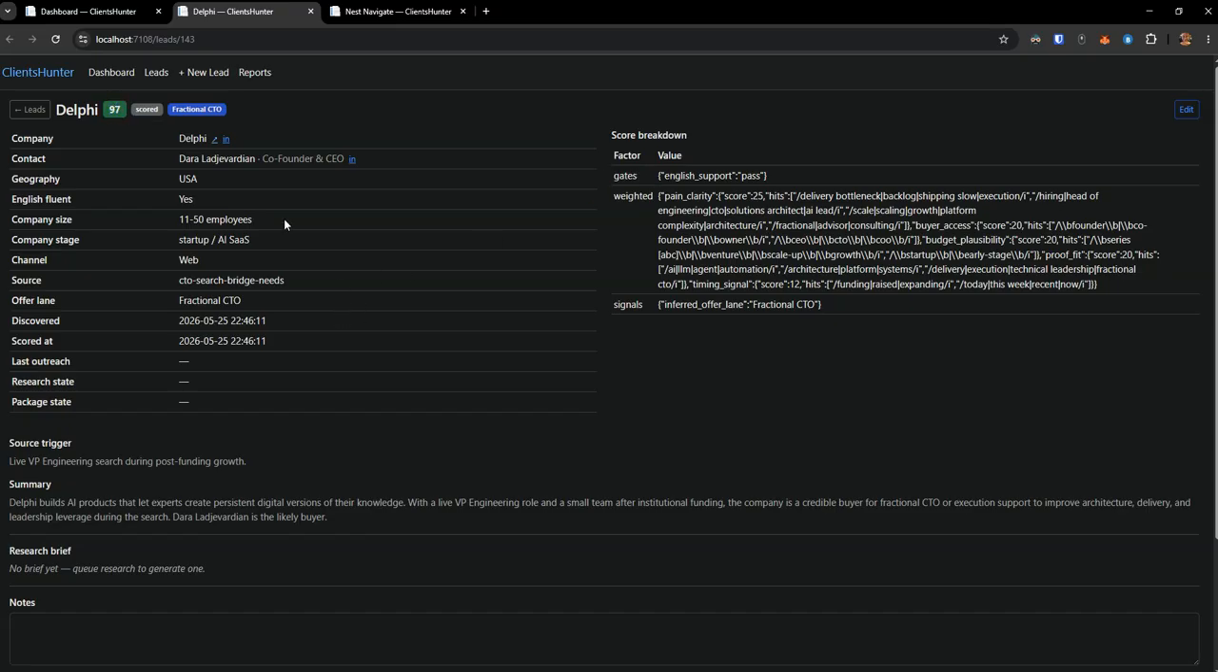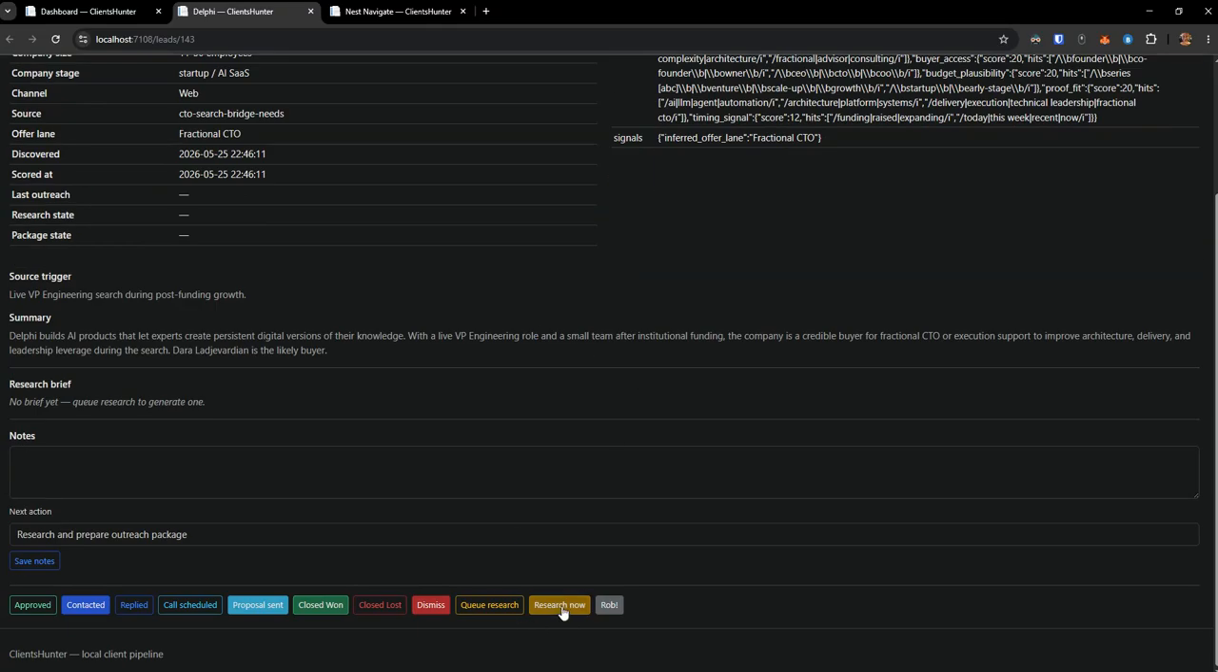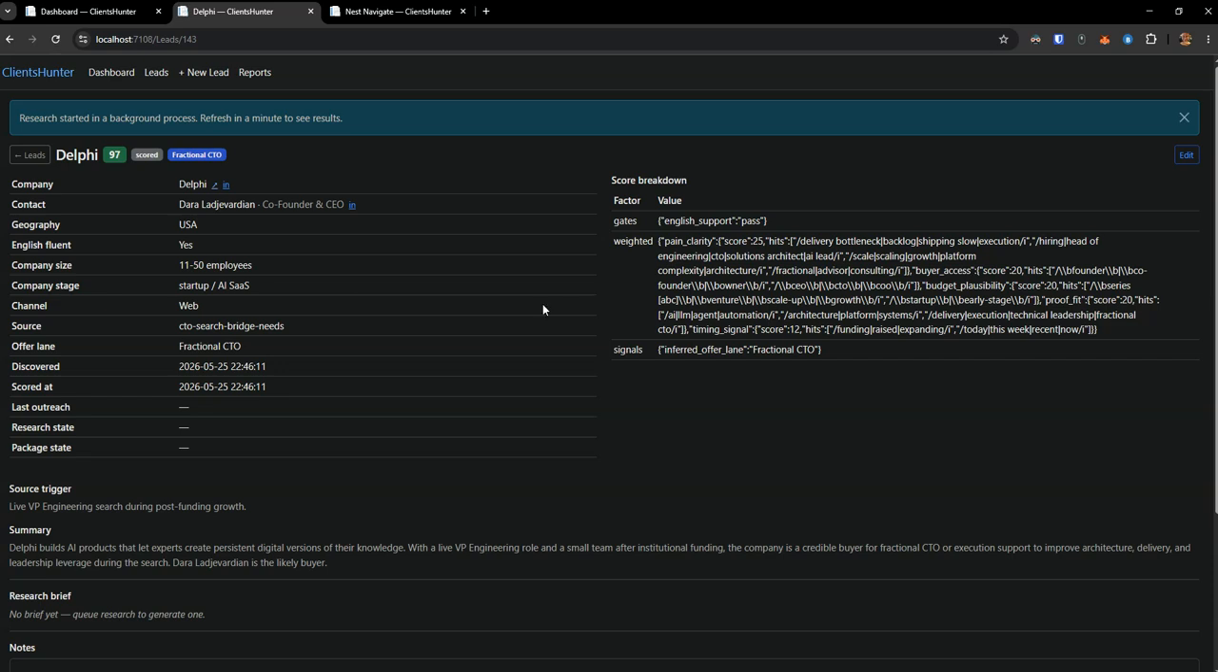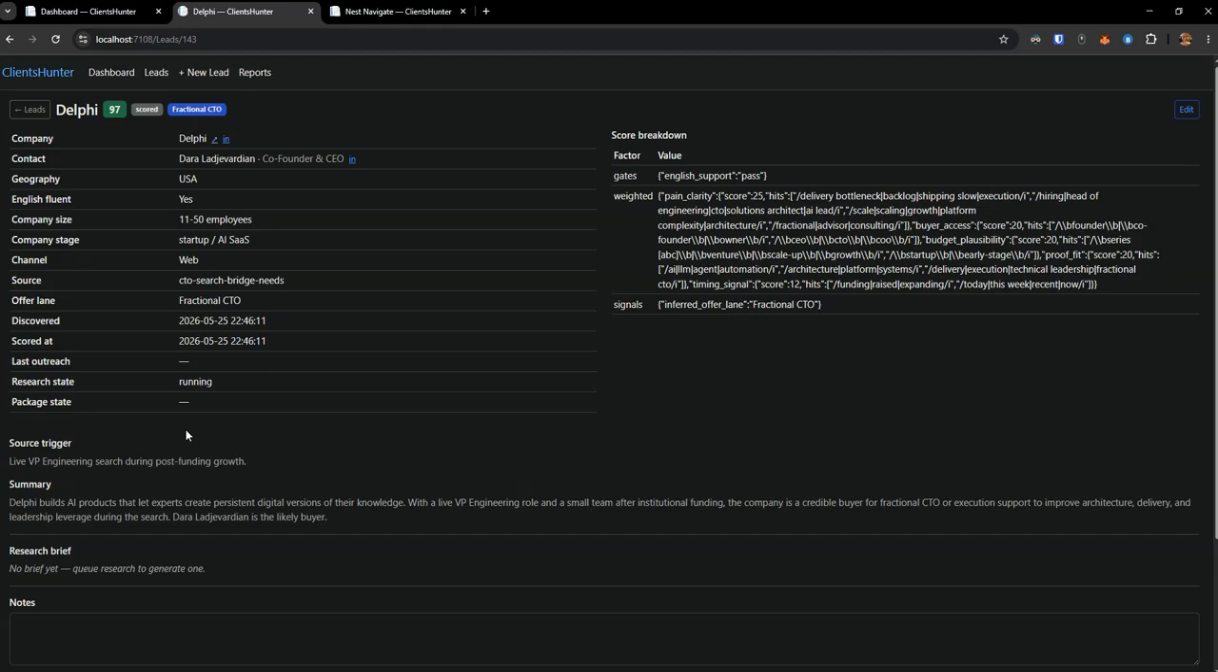This clearly has gotten a very high score. While I'm doing this, I'm going to do something else: I'm going to research this right now. I'll start this research, and you'll see it run in the background, and this will be updated to say that the research is running. I'm just starting it because it can take a few minutes. But we see we have 97, a very good score, and that's mostly because of these things.